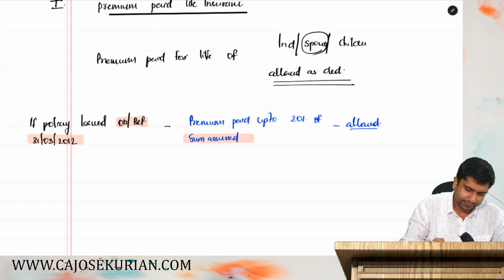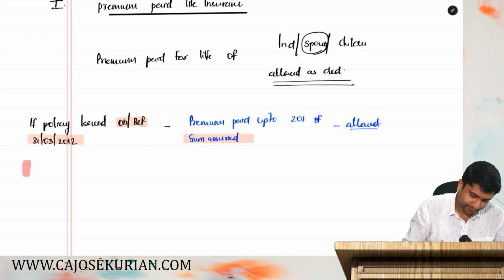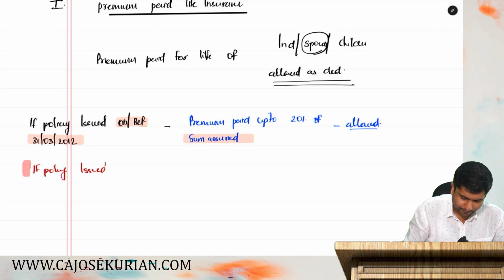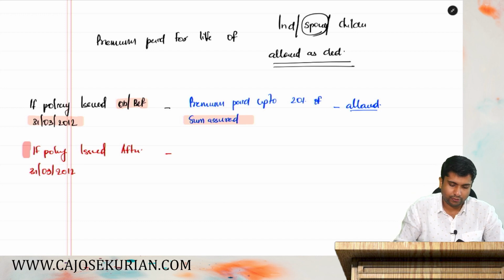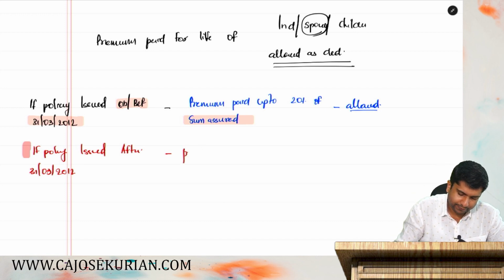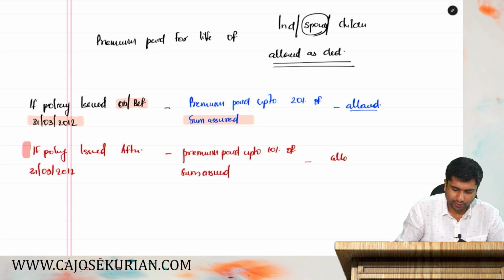If the policy is issued after 31st March 2012, then the department says premium paid up to 10% of sum assured is allowed as a deduction.